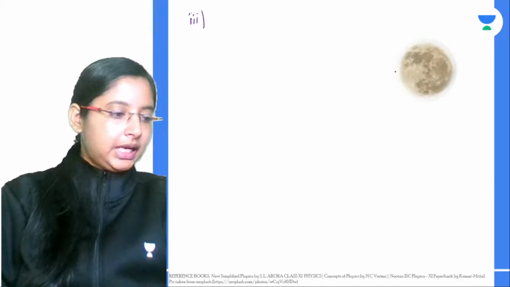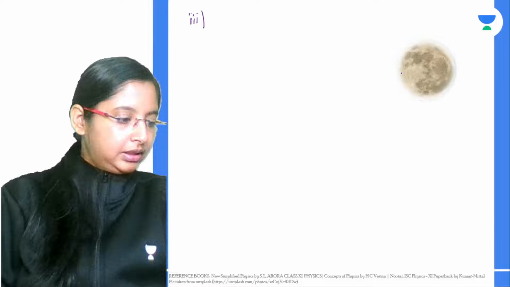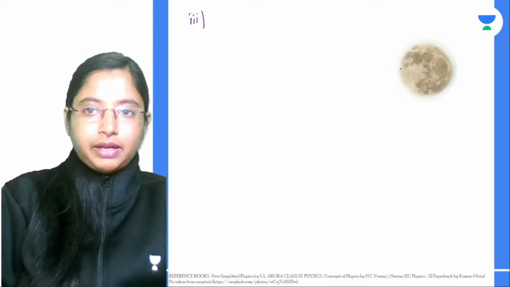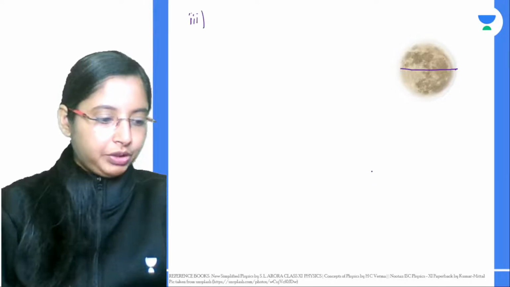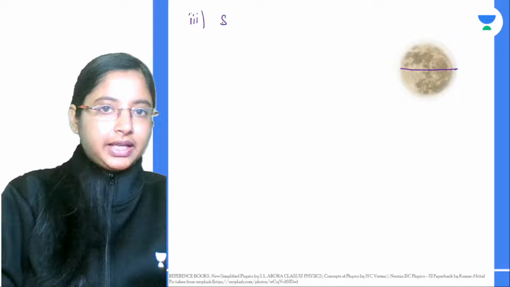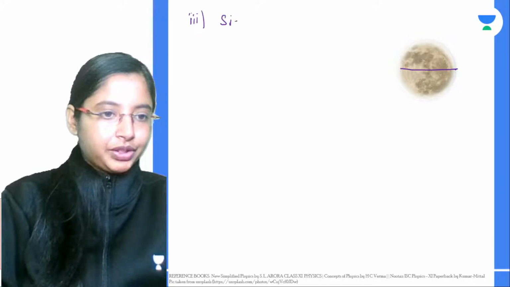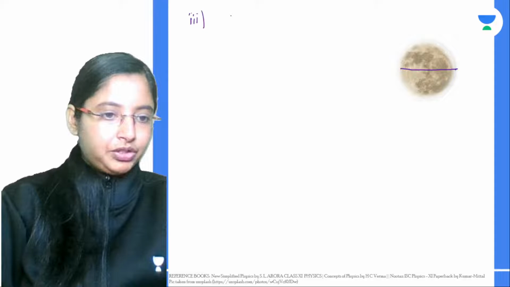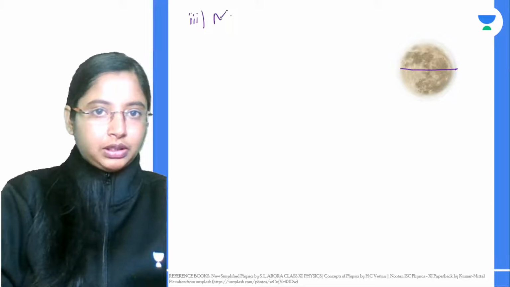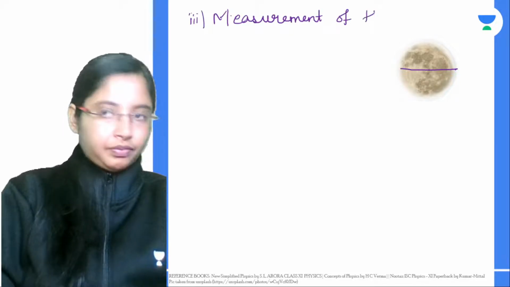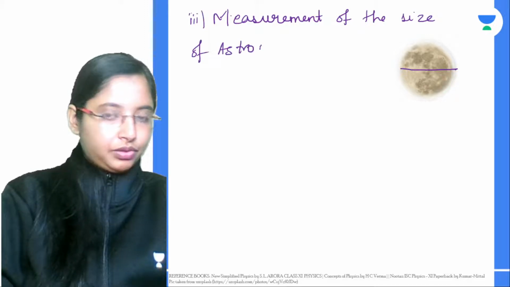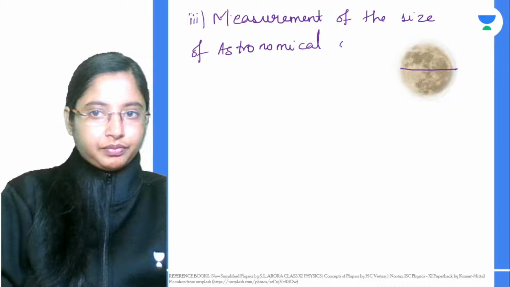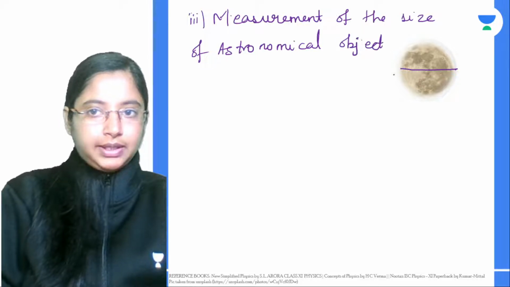If I want to find the diameter of the moon, so I have a moon, I want to find this diameter. How can I find the diameter of a moon? This is the measurement of size of an astronomical object. And now we want to find the diameter of the moon.